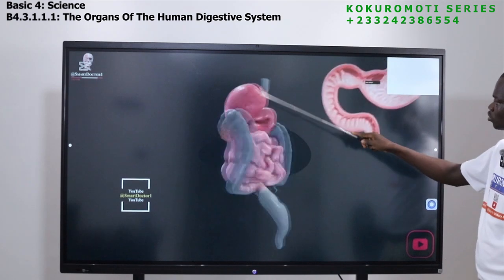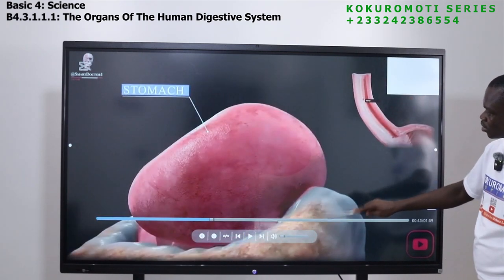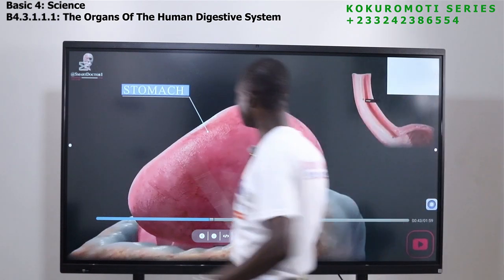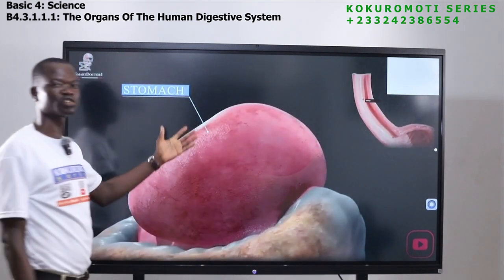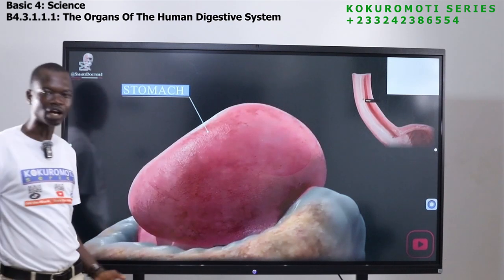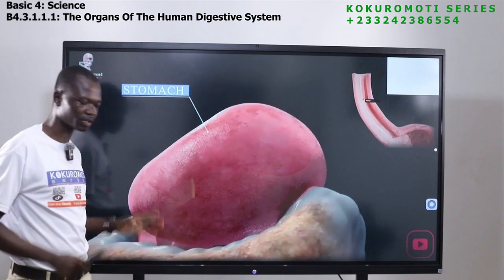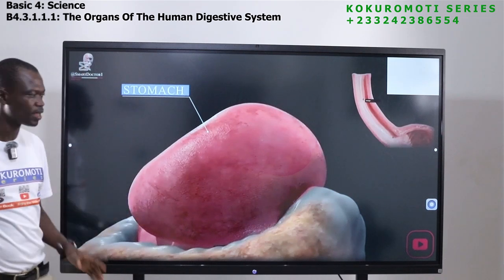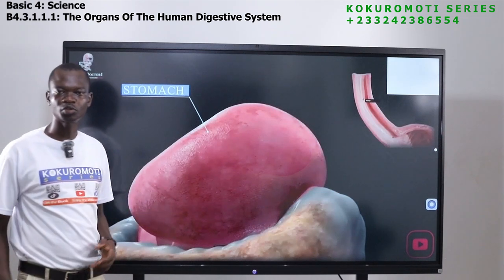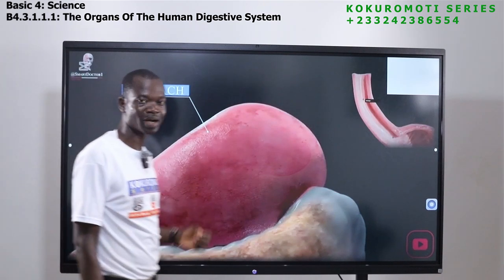Now the food will come to the stomach. This is the stomach. Have you seen it? So we know the function of the stomach. The stomach too will store the food, but after that, the stomach will break the food down again into smaller form. In the stomach, we have what we call the enzymes. We have the acid, the stomach acid.